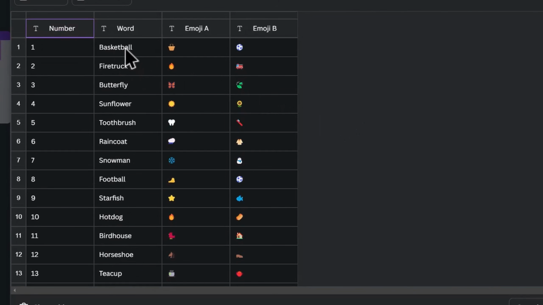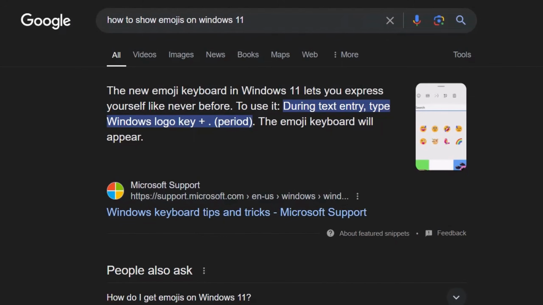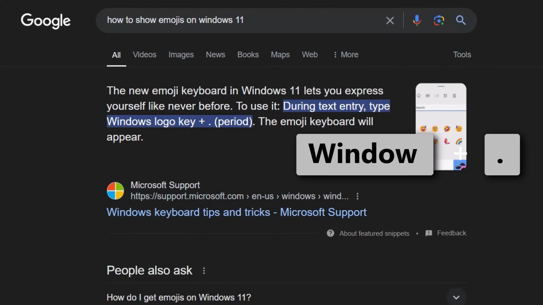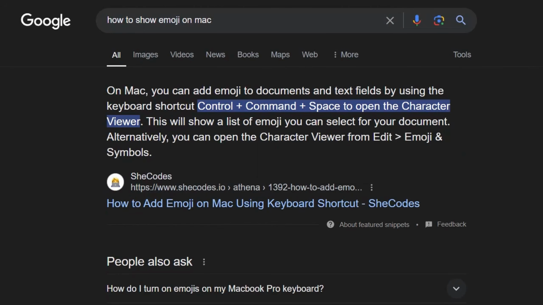The first one is correct, since it is a basket and a ball emoji, which are pronounced as basketball. The second one is a fire and a truck emoji, but the truck is a fire truck, which is a bit confusing. So to change it, you can bring up emojis on your keyboard. On PCs, you can click on the Windows and the period key together, while on Mac, you should click on the Control, Command, and Space keys together.